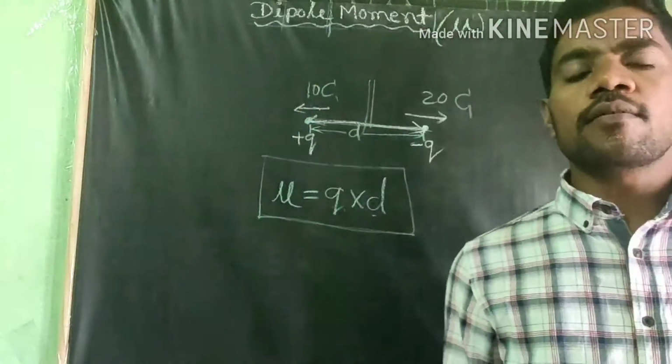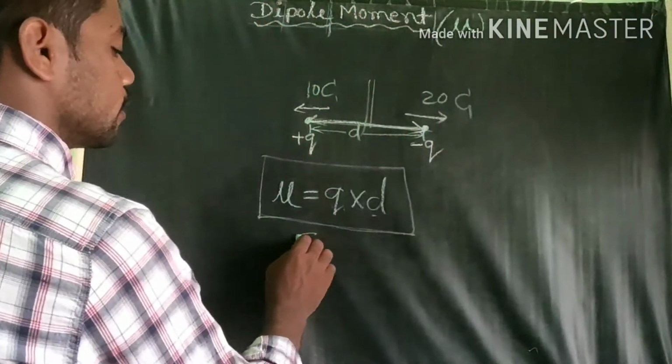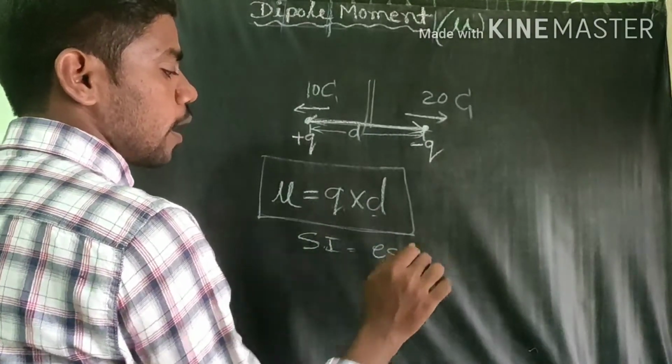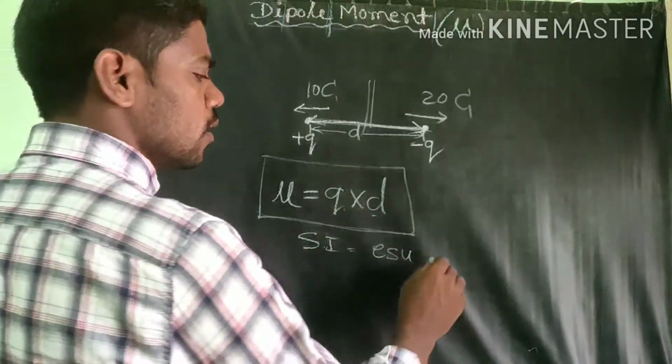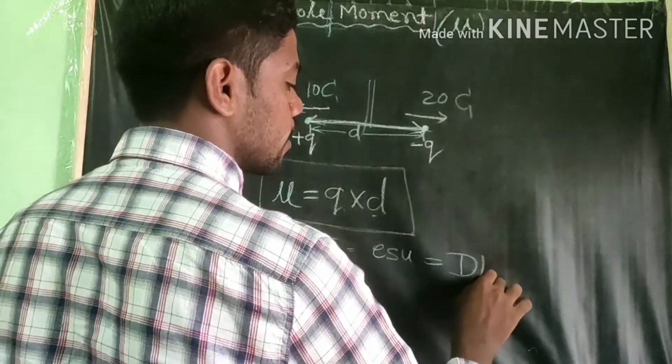Then what is the SI unit of this dipole moment? The unit of dipole moment is ESU, and also we write this standard unit called Debye.